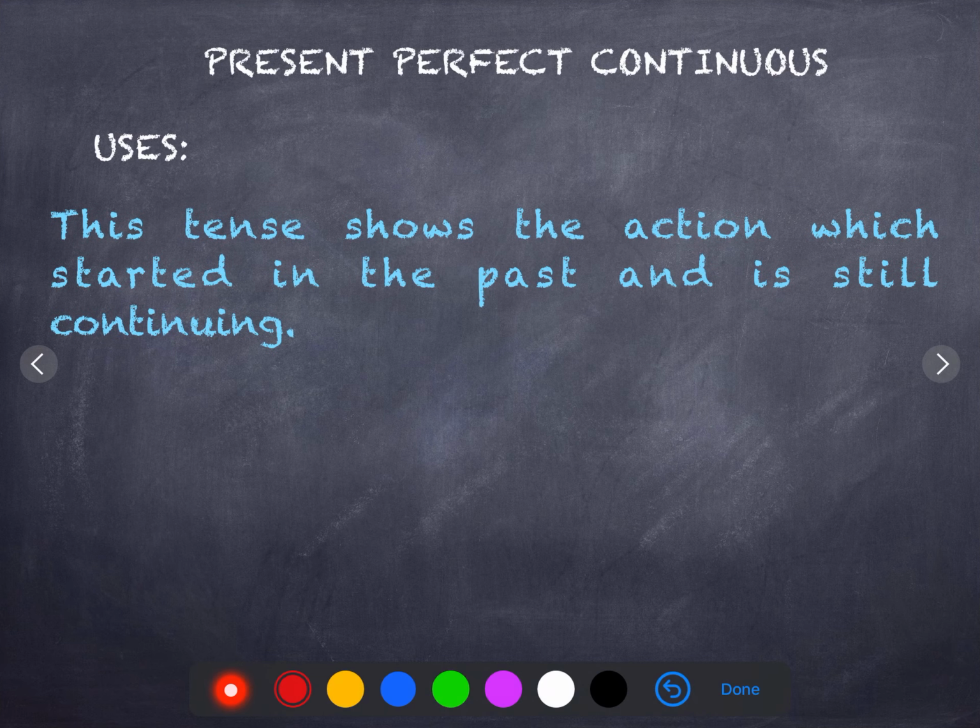Now we are going to see the uses. This tense is used to show an action which started in the past and is still continuing. The action started in the past, and it is continued in the present. When this work will be completed is not known to the speaker or the writer.